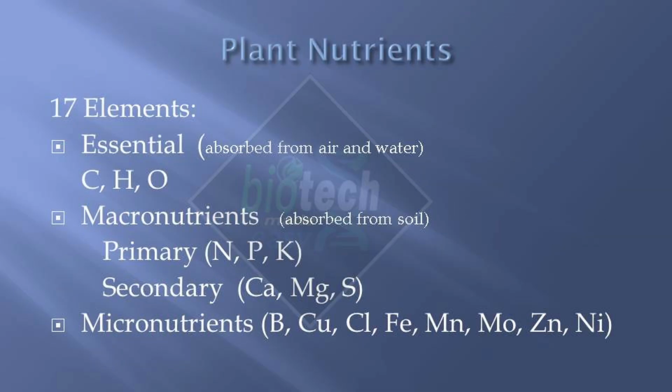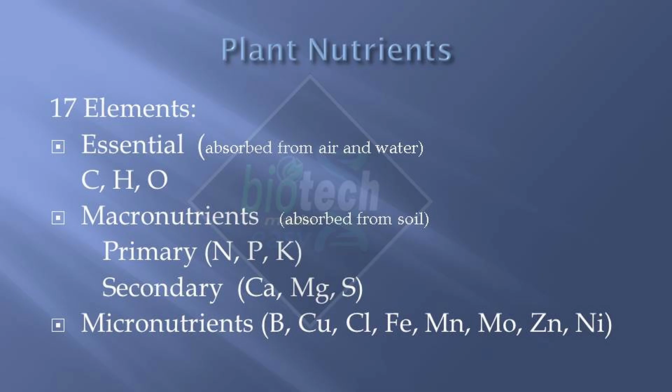Now let's see a little about the plant nutrients. There are 17 elements mainly, out of which CHO means carbon, hydrogen, oxygen. These are essential ones. Although they are needed by each and every organism, each and every plant, but there is not a problem about these three, because they can be absorbed from air and water is available to all of us. Then comes the second category, that is the macronutrients. They can be absorbed from the soil.